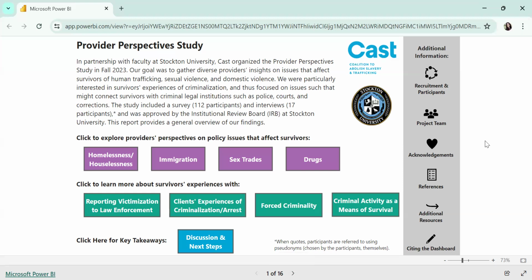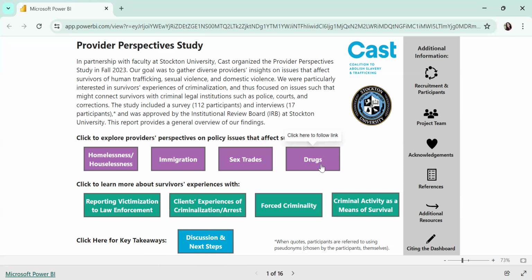Now, if you would like to explore the dashboard based on your own interests or questions, you can do that as well. There are several series of buttons here on the home page. These boxes in purple will show you findings about different policy issues that affect survivors. The boxes in green look at experiences more related to criminalization or interacting directly with criminal legal institutions like police, courts, and corrections. And you can learn about our next steps in that blue box right here at the bottom. On the far right, there's a gray column with a series of icons where you can learn more about the study itself.